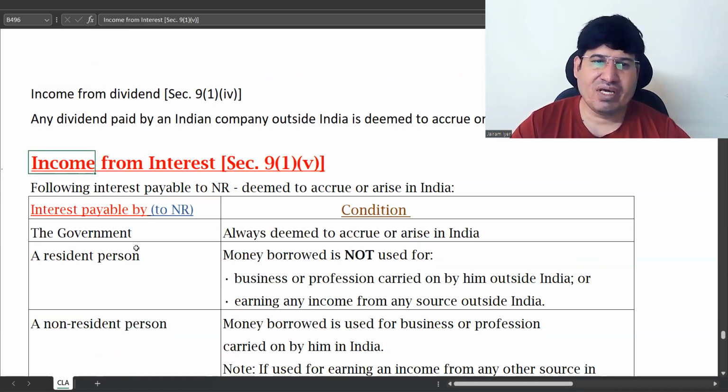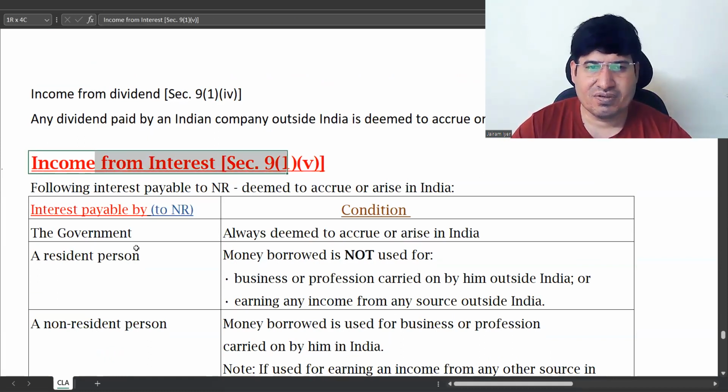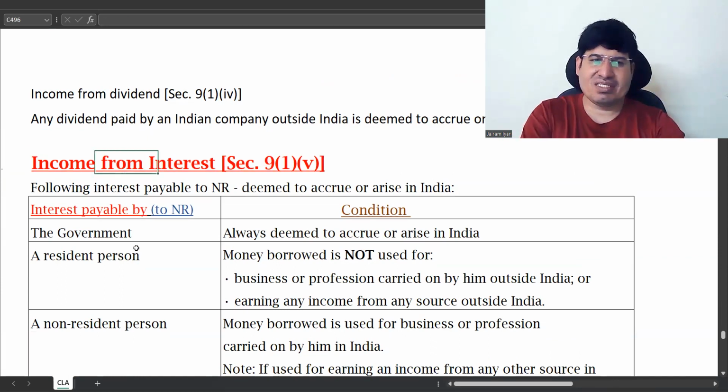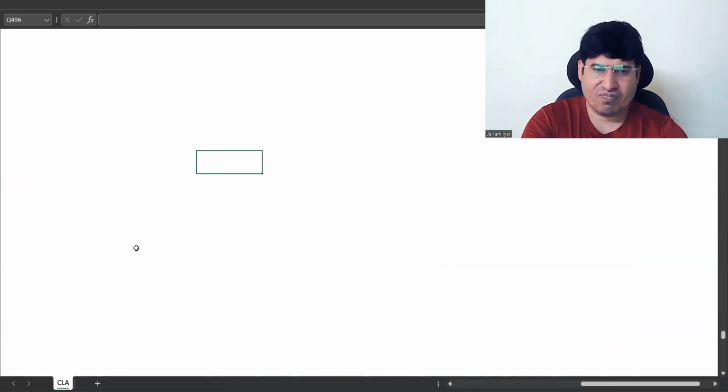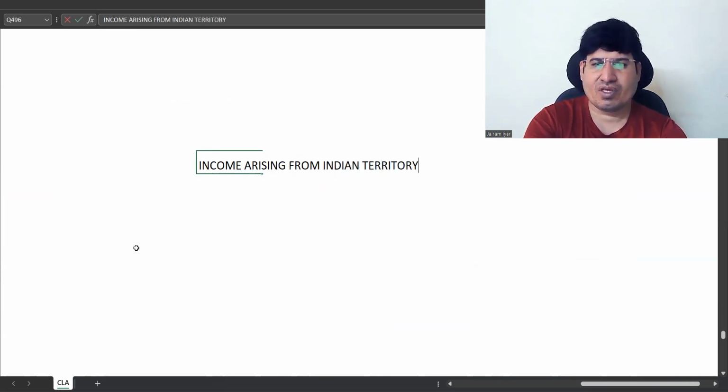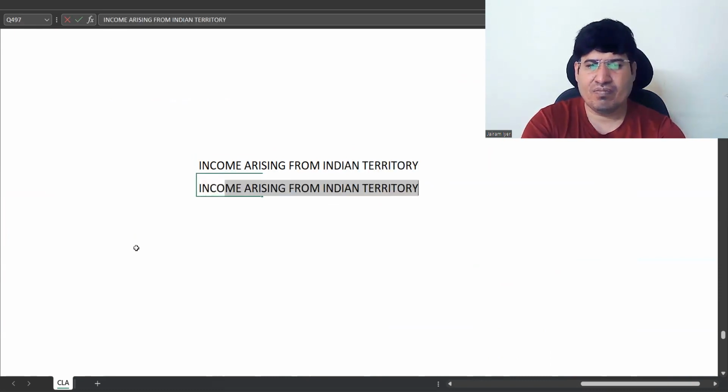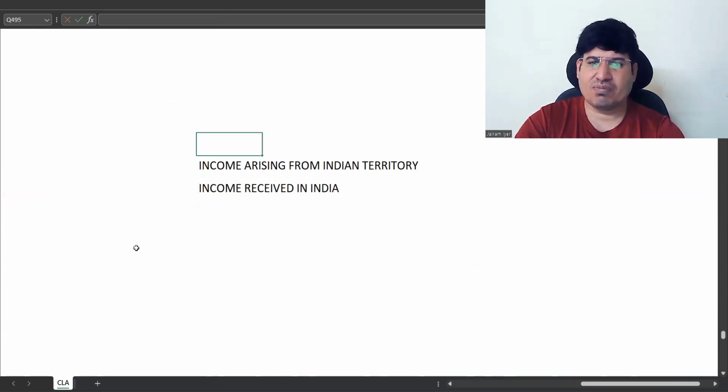Last three tables. Income from interest. Now, till now two things are established, correct? You all know that income arising from Indian territory or income received in India, any of these two, is fully taxable for all.